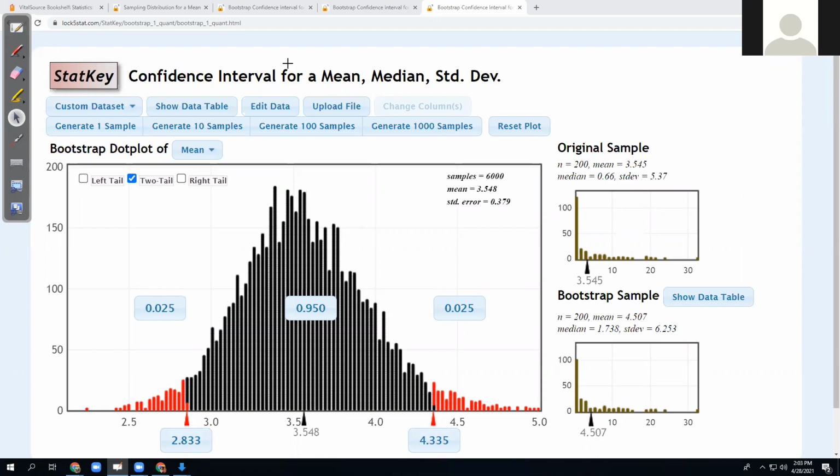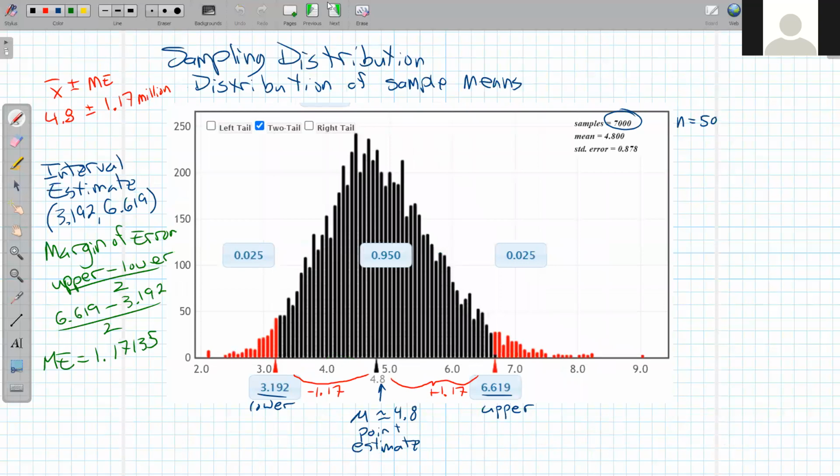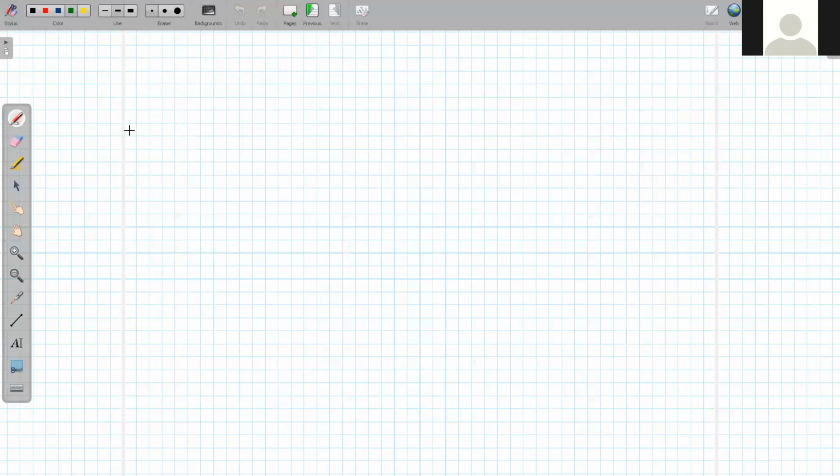So that gets to the idea of what does it mean to be 95% confident? That's the confidence level. What does the confidence level mean? 95% confident. It doesn't mean there's a 95% chance that I found the actual population mean. It doesn't mean that 95% of averages will be in that interval. It doesn't mean that 95% of baseball players will have salaries in that interval. It's confidence in the process.